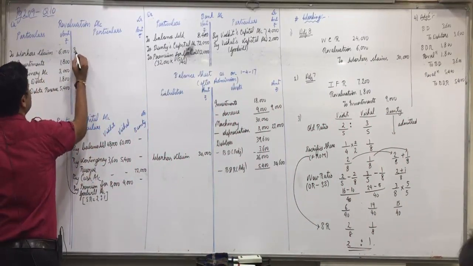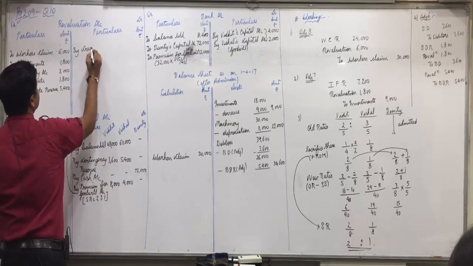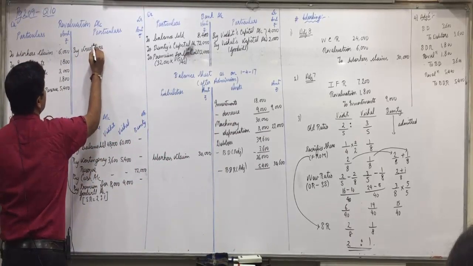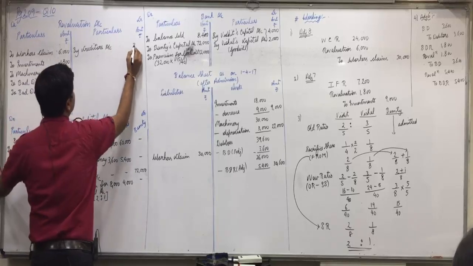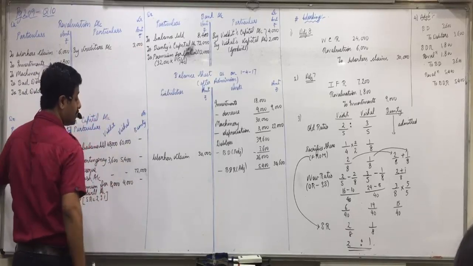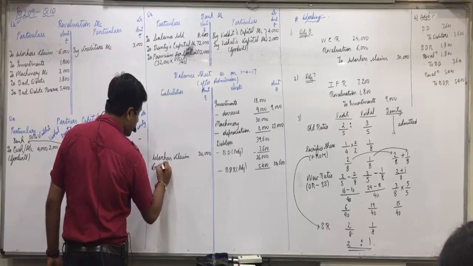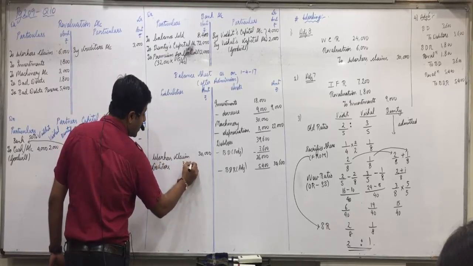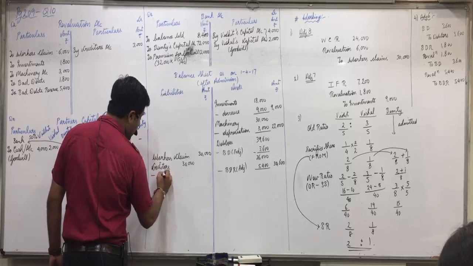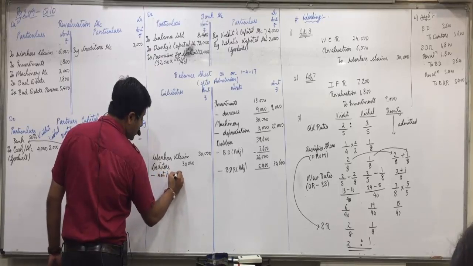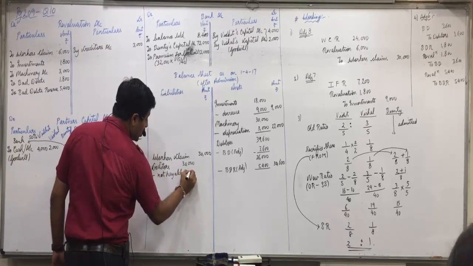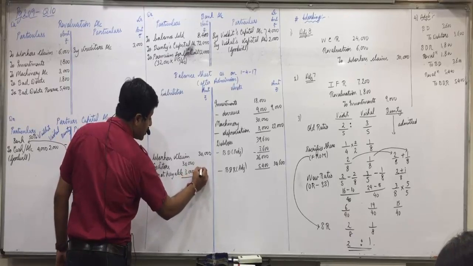To revaluation means revaluation credit side, by creditors account 3000. And on the liability side, creditors 30,000 minus not payable 3,000. So in the outer column, 27,000.